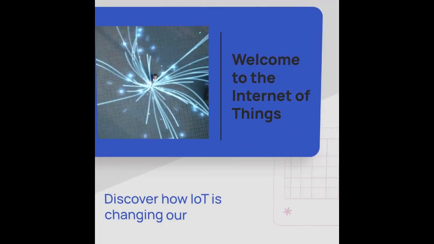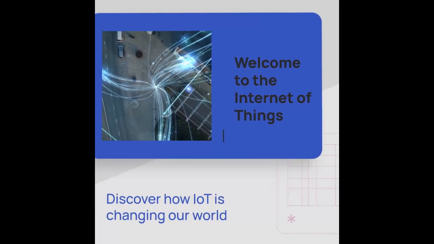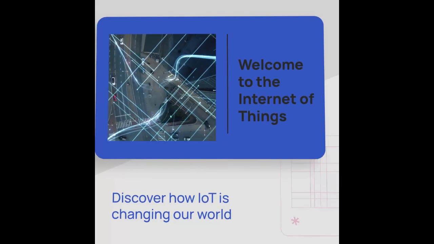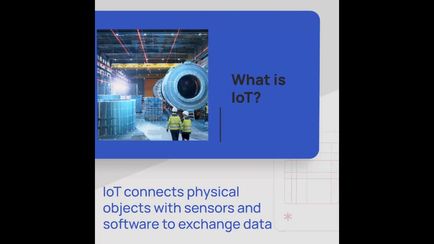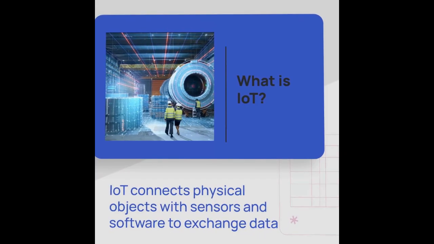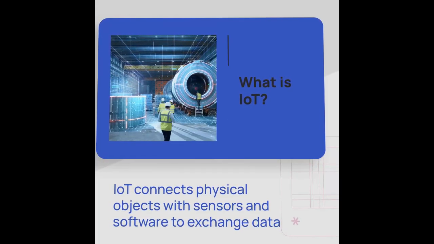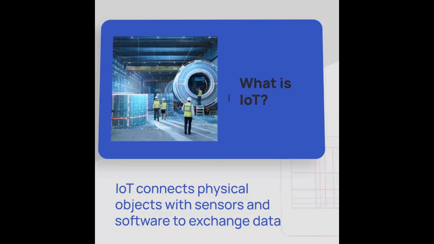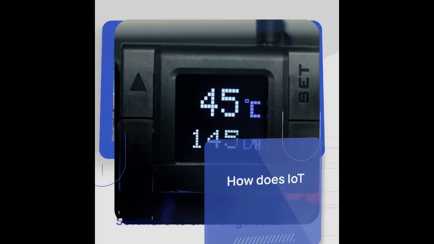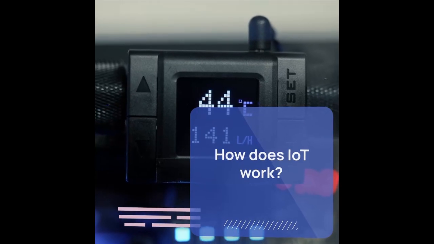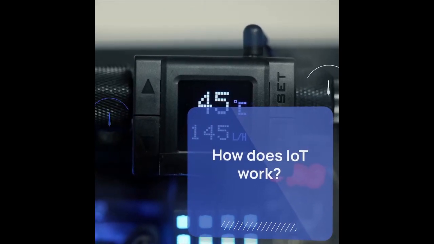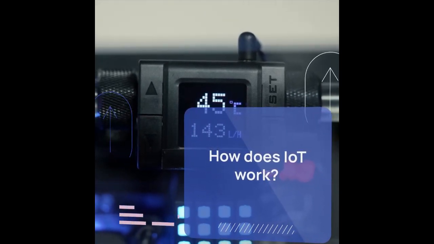The Internet of Things is revolutionizing the way we interact with technology and the world around us. IoT is the connection of physical objects with sensors and software to exchange data over the Internet or other communication networks. Sensors collect data from physical objects and send it to a central system for processing and analysis.